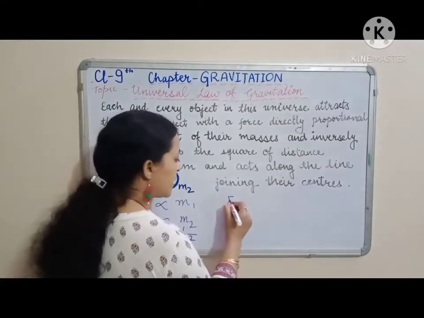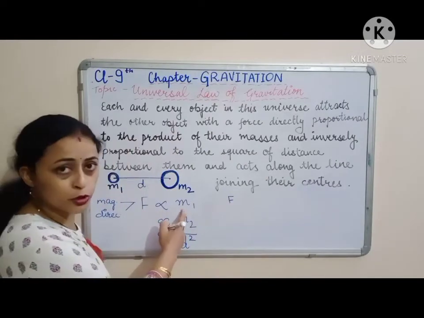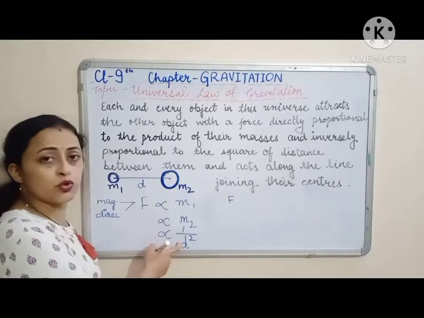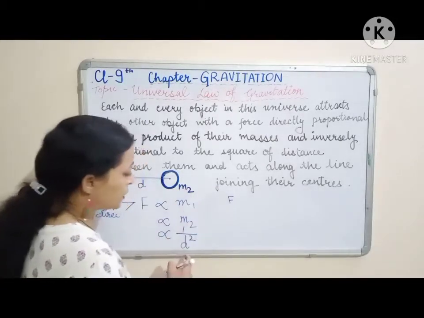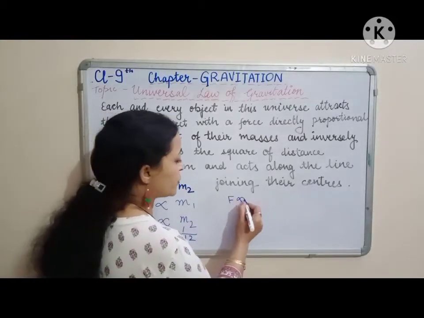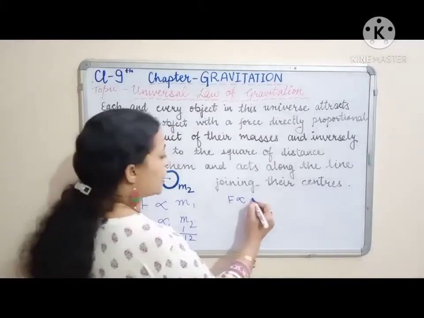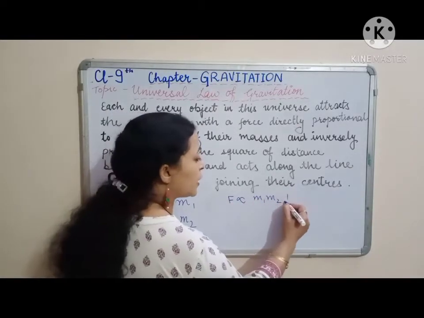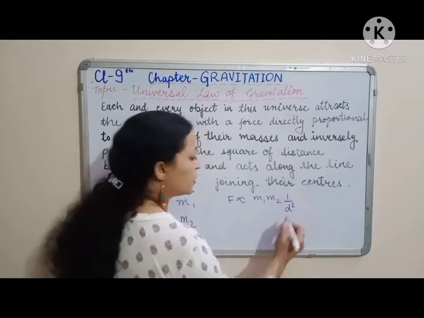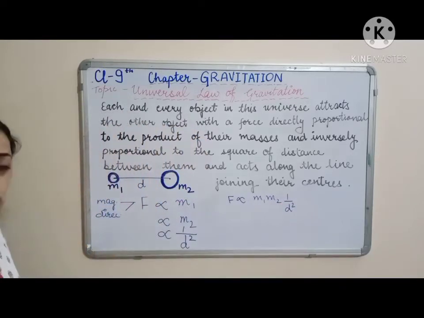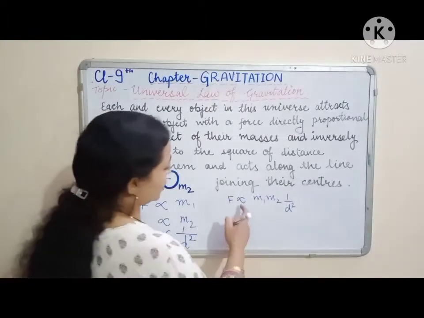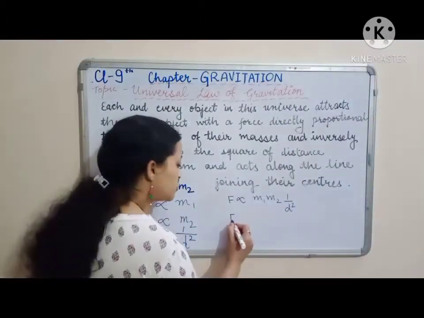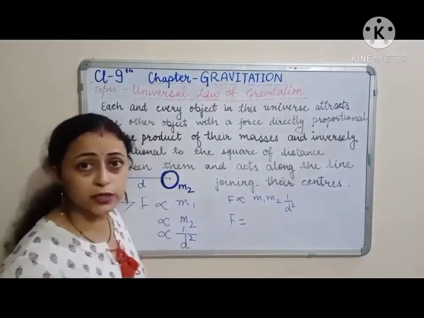We write it as F is directly proportional to M1, F is proportional to M2, and F is inversely proportional to square of D. So I'll combine these three and write it as F is proportional to M1, M2, and it was 1 by D square. So it becomes F is directly proportional to M1, M2 by D square. Now this proportionality is to be replaced. When this is replaced, we write a constant here.